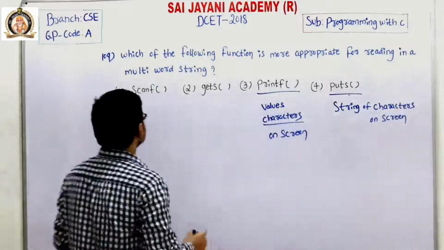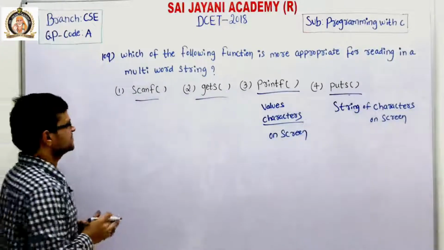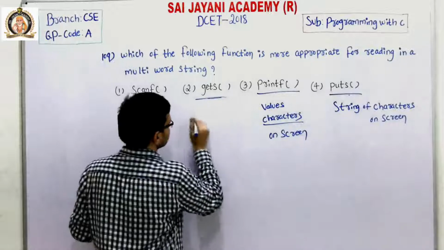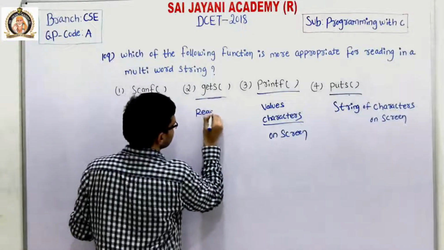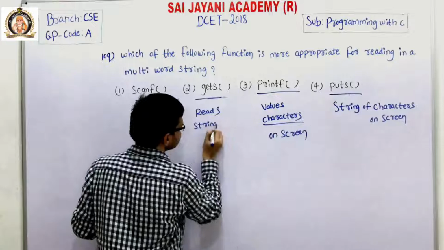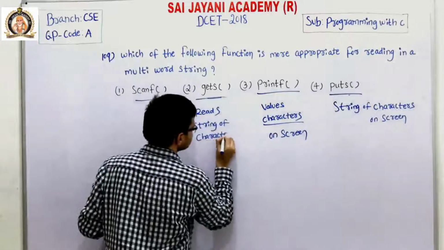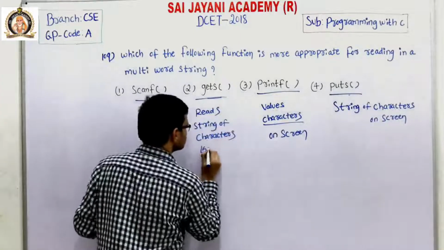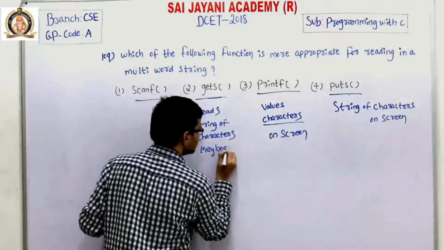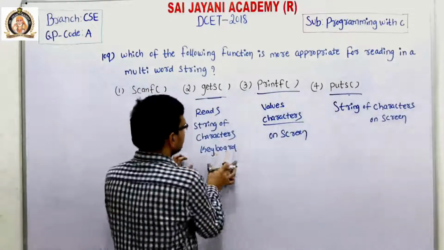Similarly, scanf and gets are the input functions, where gets reads a string of characters from the keyboard. It only reads a string of characters from the keyboard.